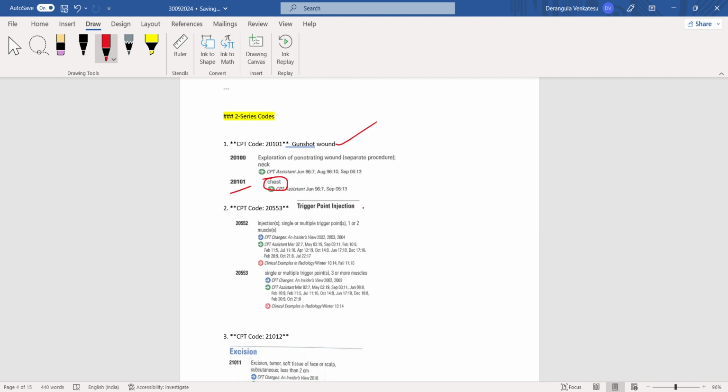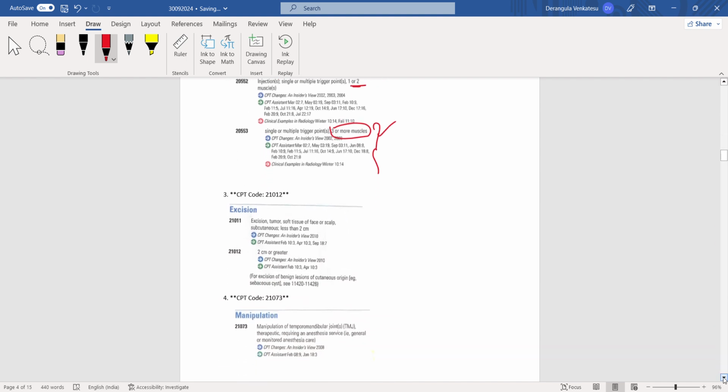And next they are checking on trigger point injections. They have asked 20553. 20553 is the code for injection of single or multiple trigger points, 3 or more muscles. 20552 is for 1 or 2 muscles, and 20553 is for 3 or more muscles, and they checked on trigger point injection, single or multiple trigger points, 3 or more muscles.